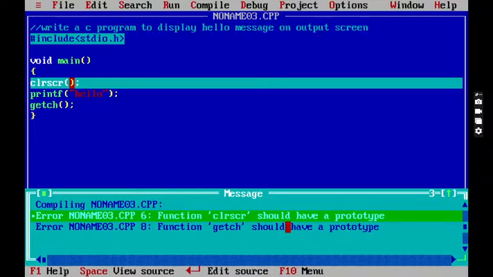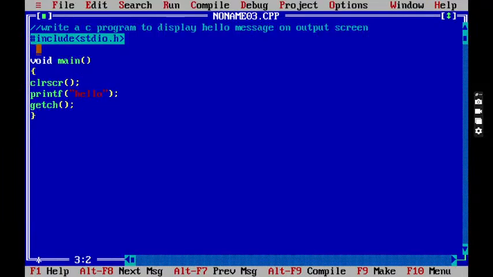It is treating it as your program, but we have not written that function. This is created by the language author. So if you want to use the author's functions, it is compulsory to include the header file in your program: hash include conio dot h.